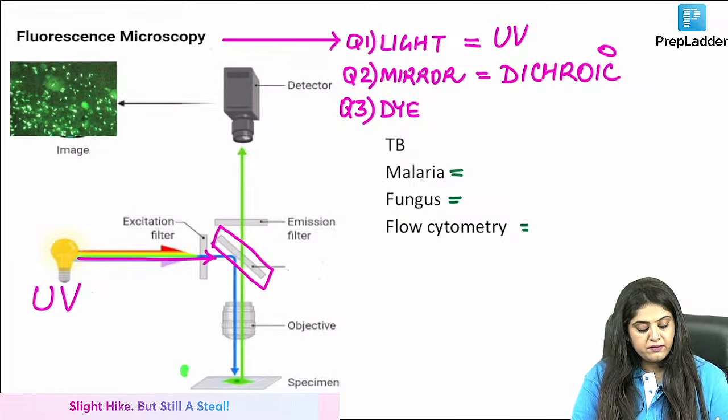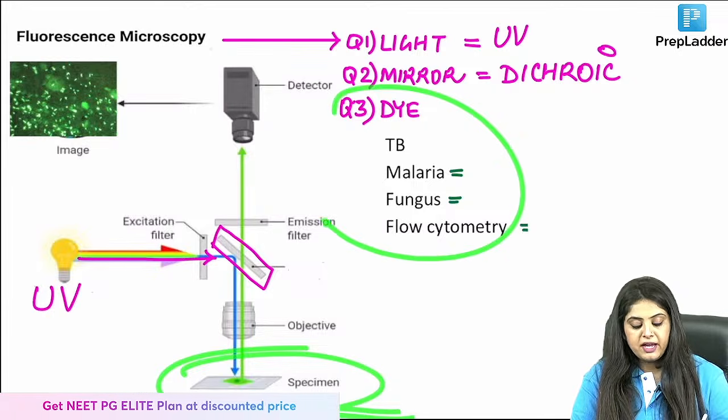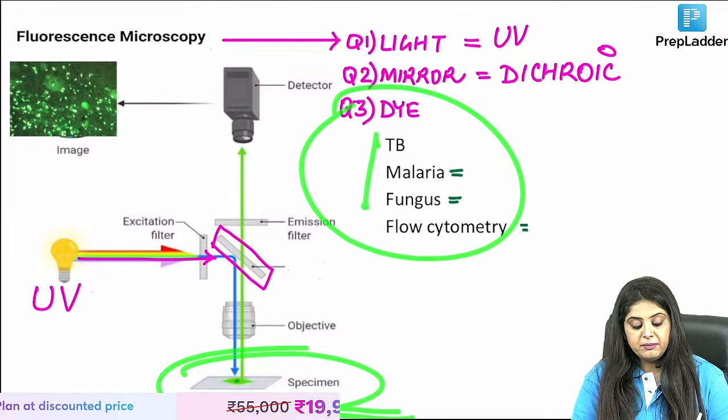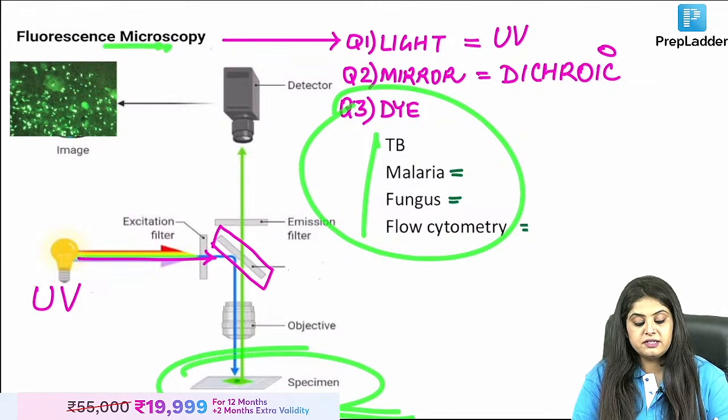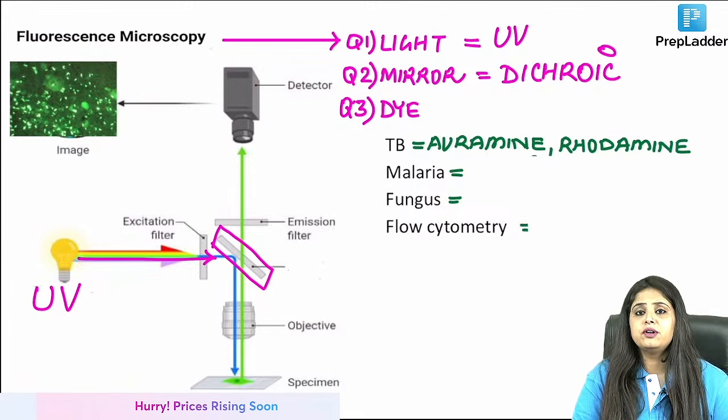After this, ma'am, whatever sample you have kept, TB sample, malaria sample, on top of that you are going to put a dye. So you will tell me the names of all the fluorescent dyes that we have. For TB, what is it for TB? Your day, guys. It's not my day today.